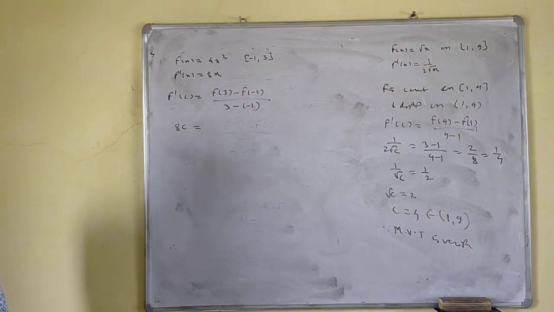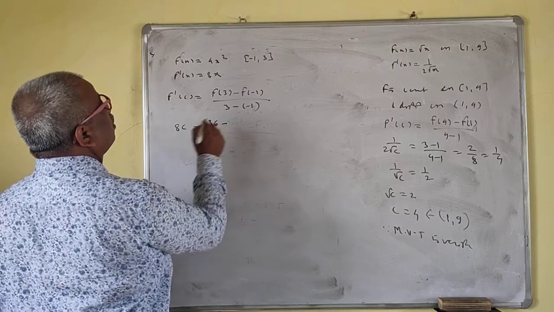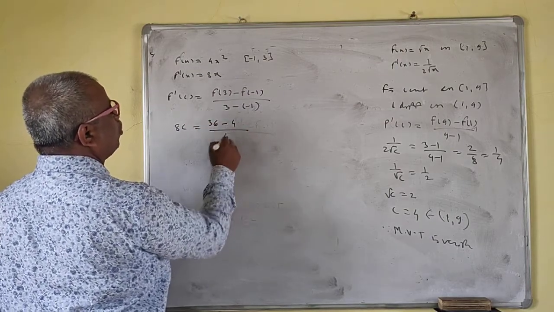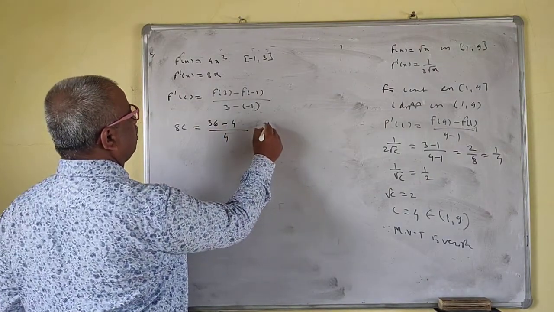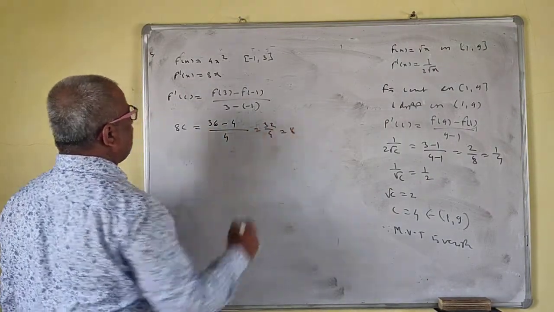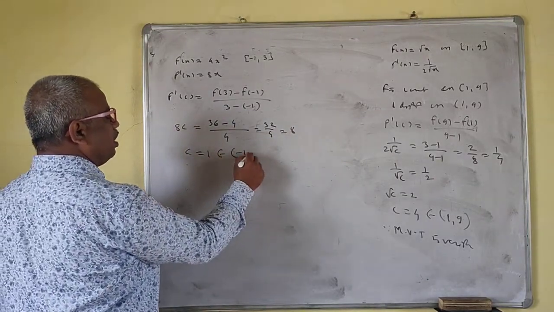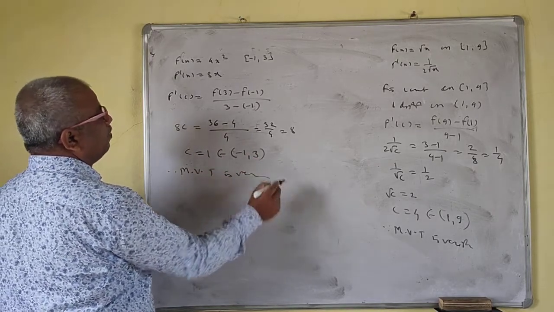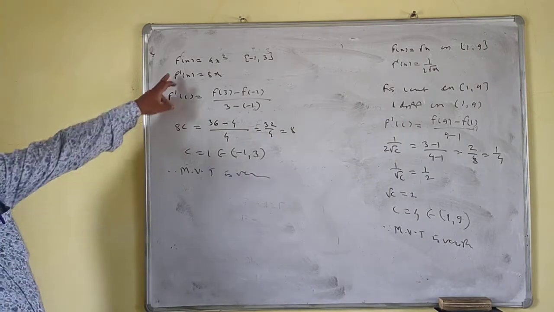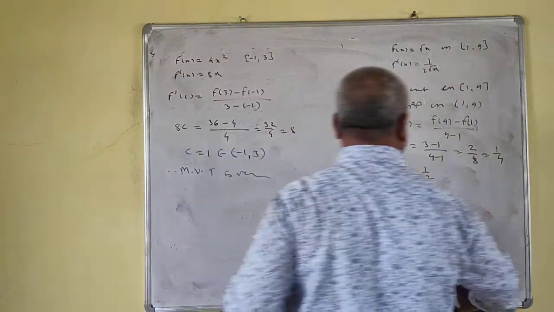So f of 3 is 9 into 4, 36, minus 4 upon 4, which is 32 upon 4, so this is 8. So c is equal to 1, and this belongs to the open interval minus 1, 3. Therefore the mean value theorem is verified. Here f is a polynomial function, therefore it is continuous and differentiable.